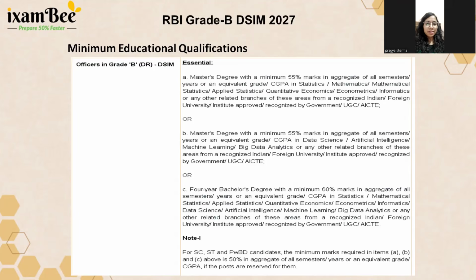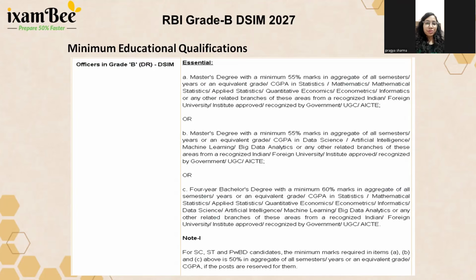In the master's case, the aggregate marks are 55%, but in the case of a 4-year bachelor's degree, the minimum is 60% in all the semesters or years, or equivalent grades or CGPA, in statistics, mathematical statistics, applied statistics, quantitative economics, econometrics, and similarly machine learning, data analytics, or any other relevant branch.